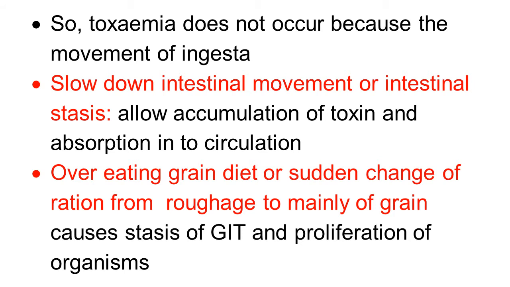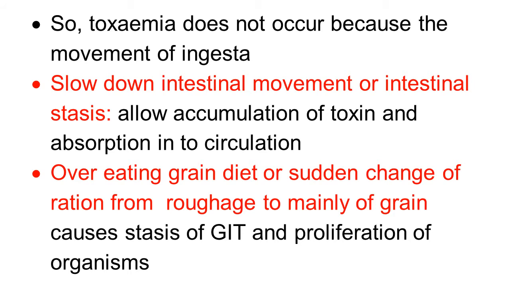When there is slowdown of the intestinal movement, or stoppage or stasis of the intestinal movement, there is accumulation of toxin, and then toxin is absorbed into the circulation, leading to toxemia.